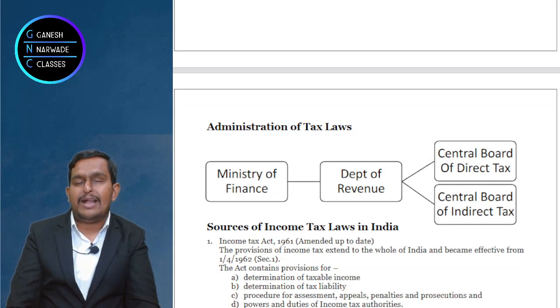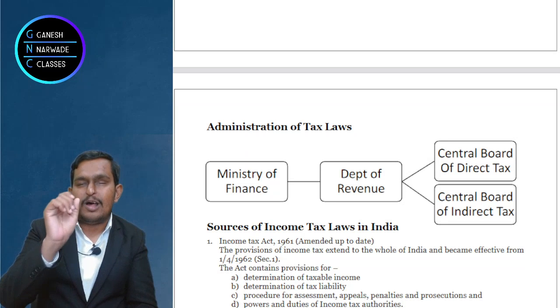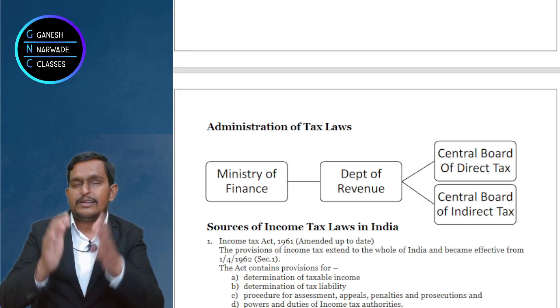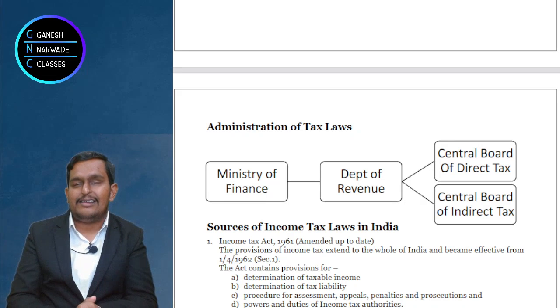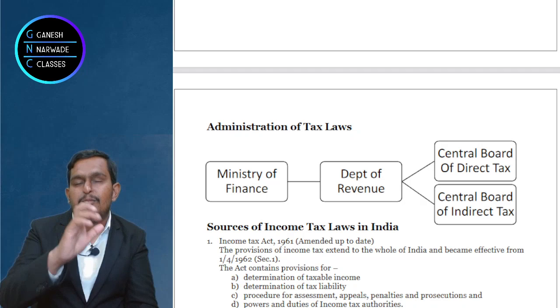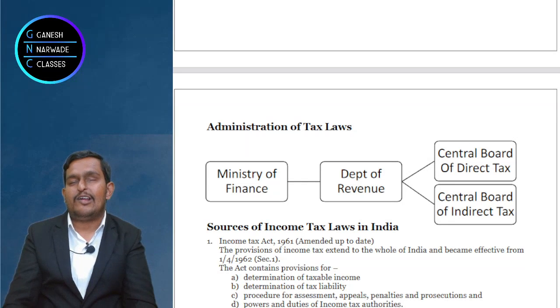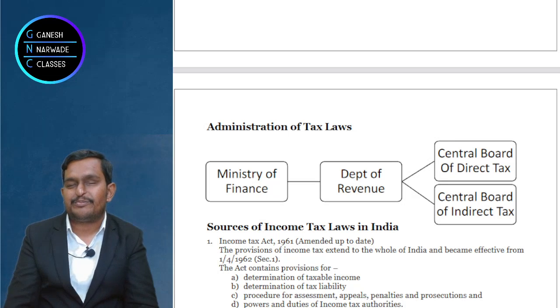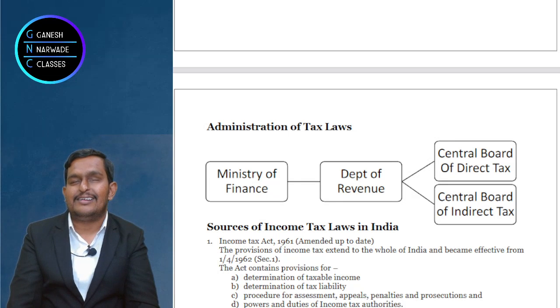And the Department of Revenue has two wings. One is CBDT, Central Board of Direct Taxes, and basically the Central Board of Direct Taxes takes care of income tax. And the second one is CBIC, Central Board of Indirect Tax and Customs.